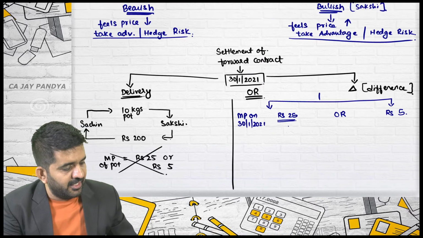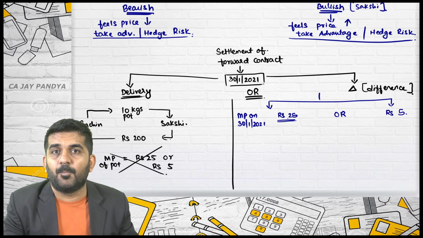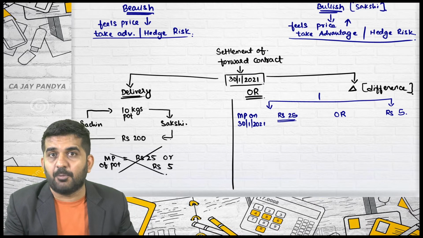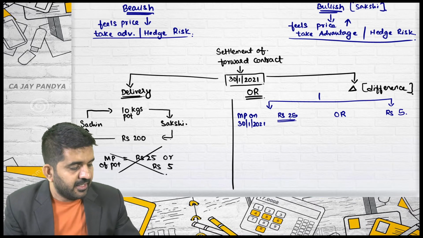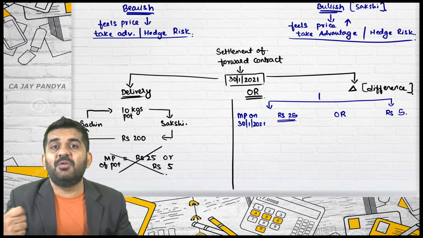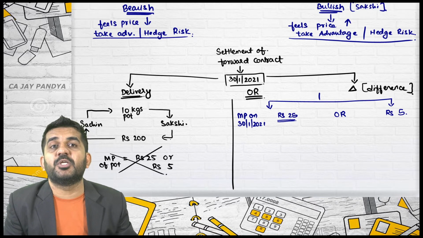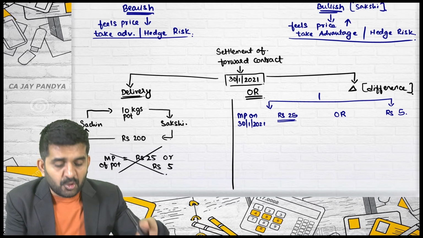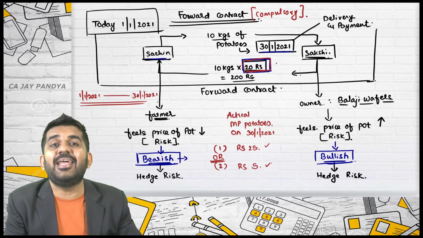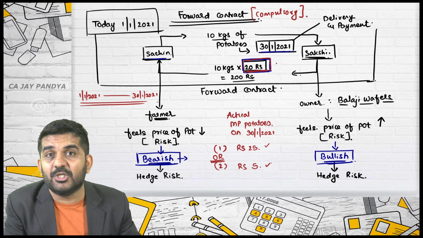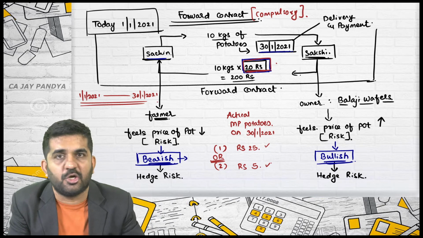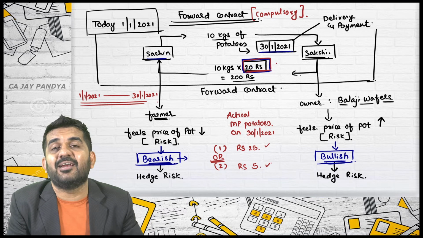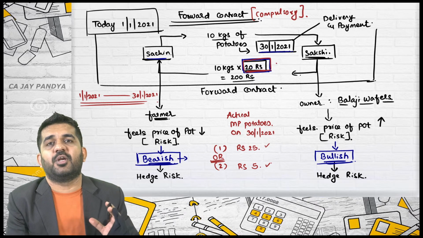Why? In the market, see, Sakshi is a wafers manufacturer. She will need potatoes. If this contract is cancelled or forgotten, then she will have to purchase the potatoes at rupees 25. In the contract, she has already agreed to purchase at 20. So she is right now benefited. She is very happy that she has entered into this contract. She will not be ready to cancel or forget this contract.